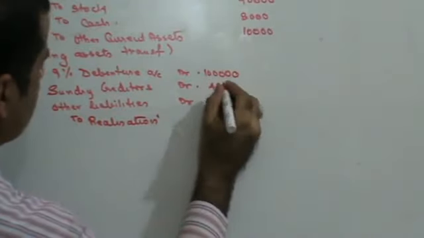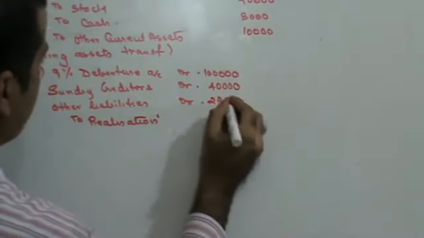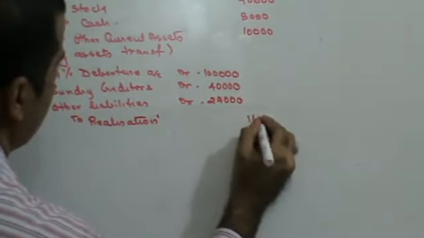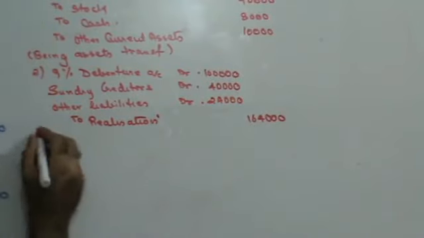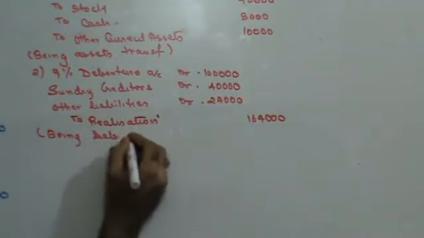Next you have creditors is 40,000. This is 24,000. This is 1,64,000, being liabilities taken over.